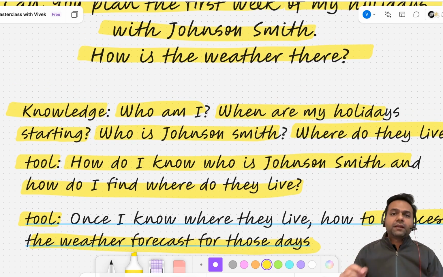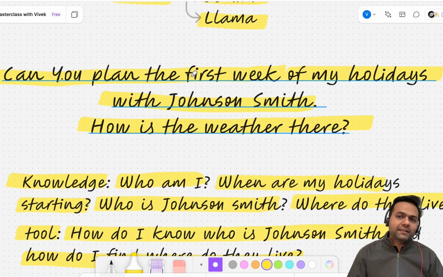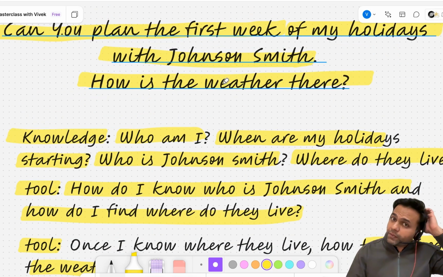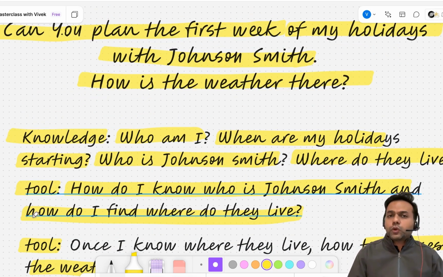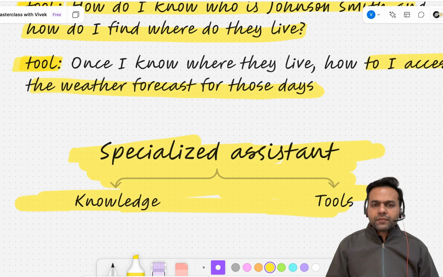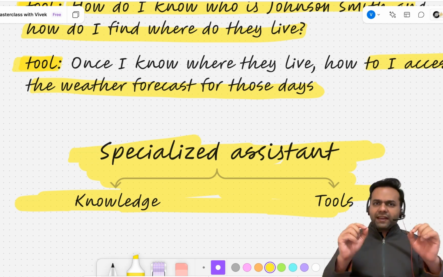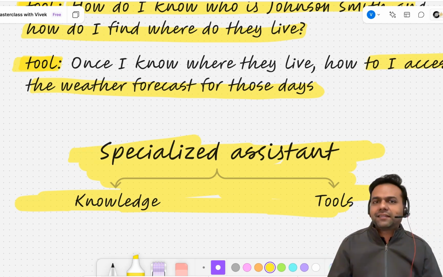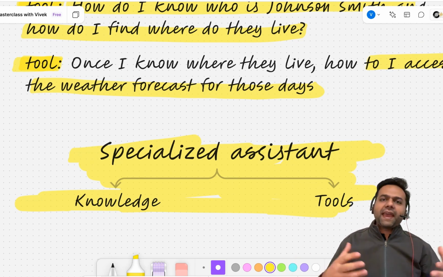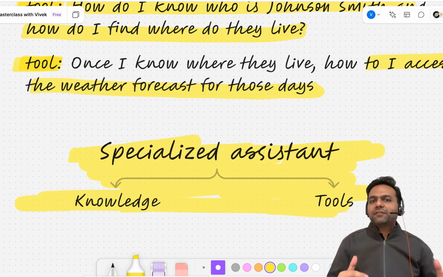So, two things are missing with these amazing assistants: a bit of extra knowledge specific to this problem, and a bit of extra tools specific to this problem. So, we need these very specialized assistants who can maybe access my leave calendar, who can maybe access the list of leaves or holidays or vacations that I have.